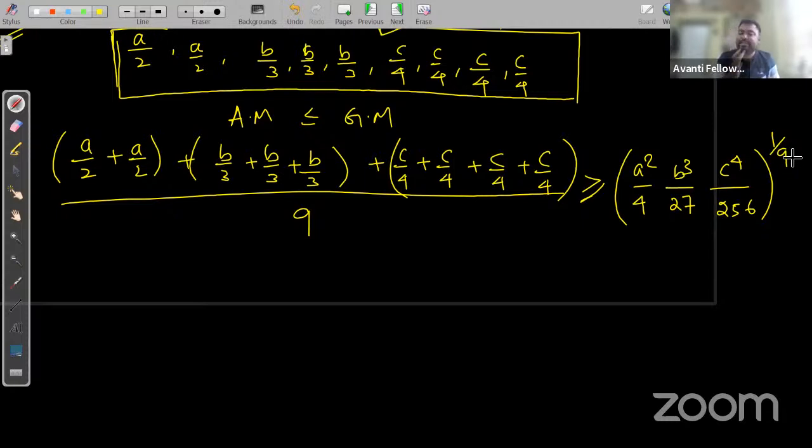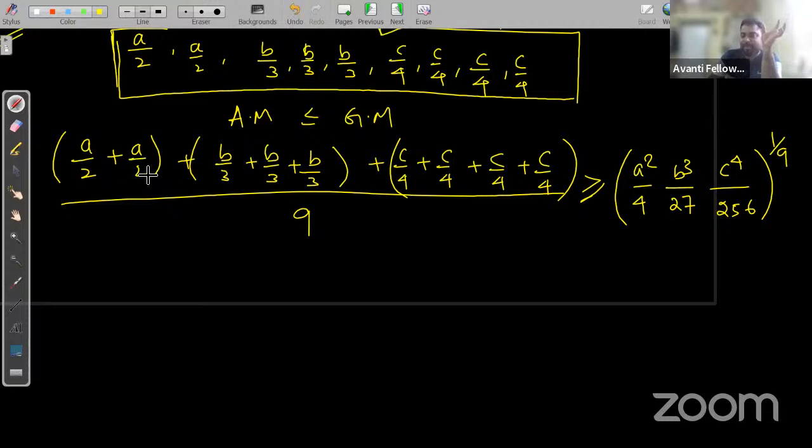Now you can easily solve this one. You may ask, sir, why are we choosing this? Because we need to find the value of A square, B cube, C to the power 4. See, in the numerator, what do you have?